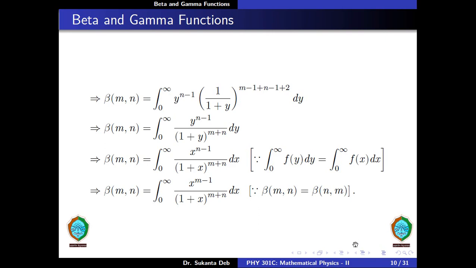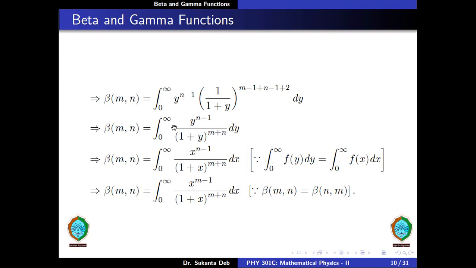Therefore, this becomes beta of m comma n is equal to integration from 0 to infinity y to the power n minus 1 into 1 divided by 1 plus y to the power m minus 1 plus n minus 1 plus 2 dy. Therefore, beta of m comma n is equal to integration from 0 to infinity y to the power n minus 1 divided by 1 plus y to the power m plus n dy.